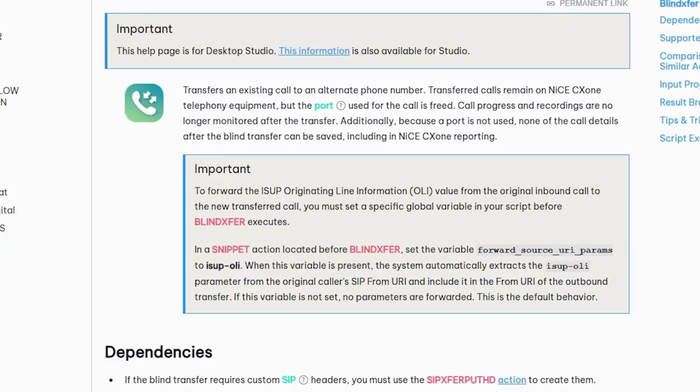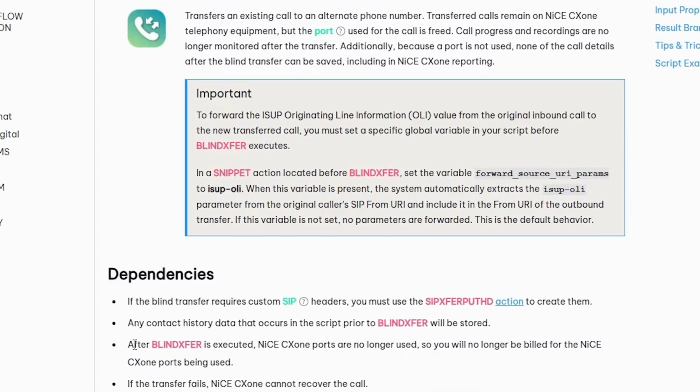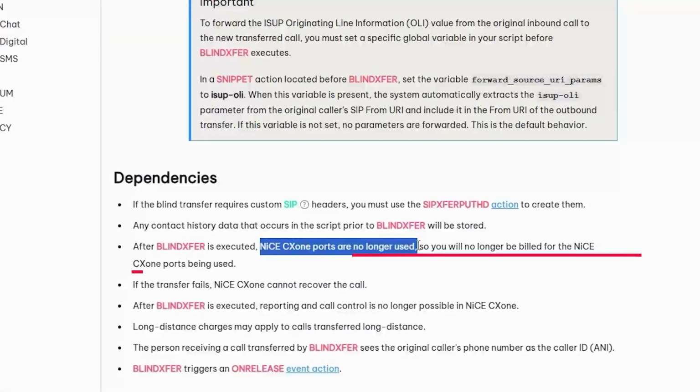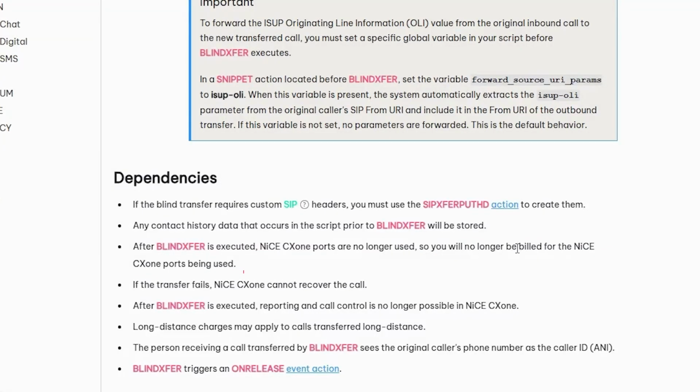As you can see on the portal, after the blind transfer is executed, NICE CXone ports are no longer used, so you won't be billed for the NICE CXone ports which were being used.